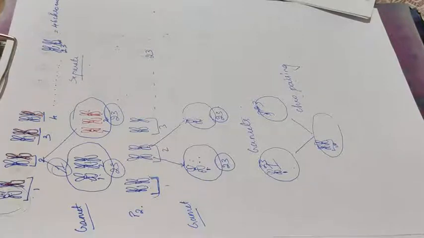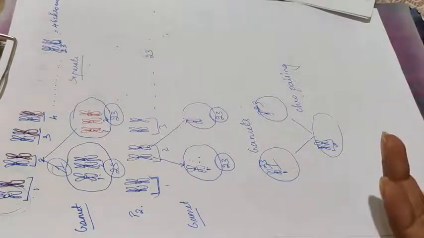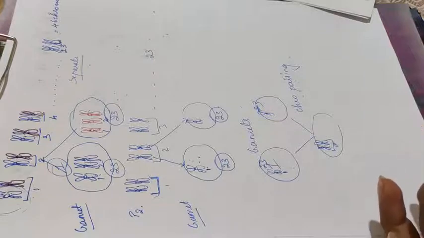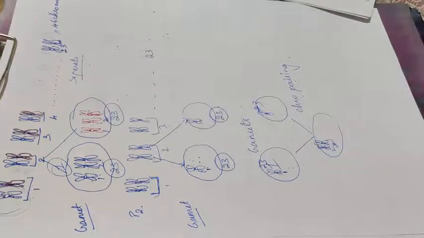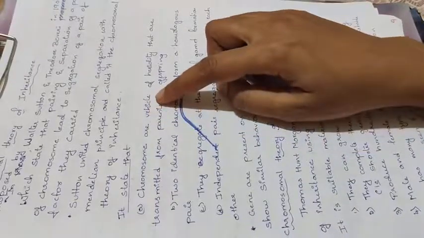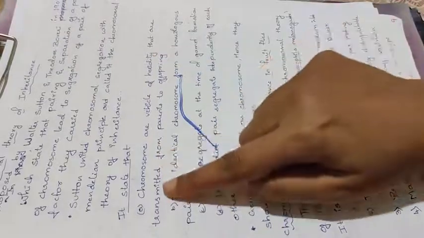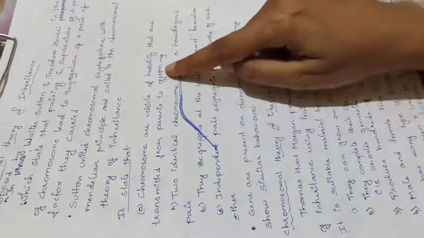Those genes are brought by the chromosome. Now the chromosome is acting like a vehicle. They are keeping the genes on them, and then the entire chromosome is moving. Therefore, the chromosomes are referred to as vehicles of heredity that are transmitted from parents to offspring.